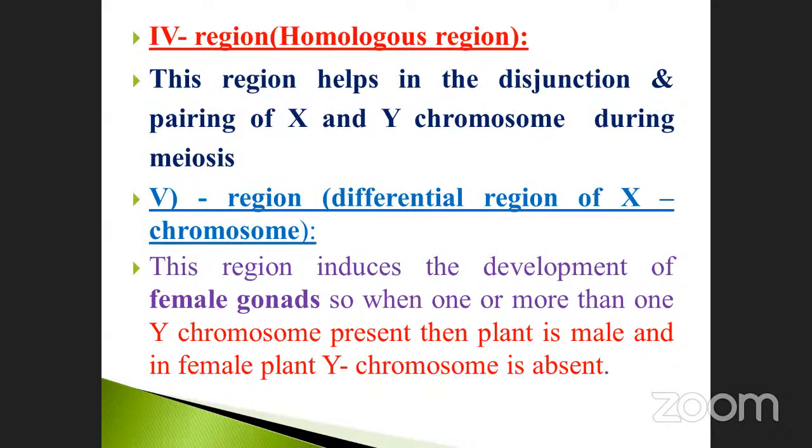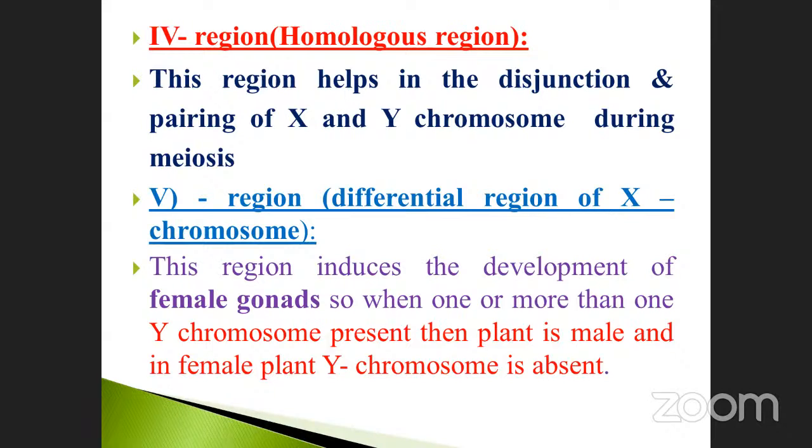This region helps in the disjunction and pairing of the X and Y chromosomes during meiosis, where crossing over takes place. Fifth region, the differential region of the X chromosome. This region induces the development of the female gonads. That's the reason.